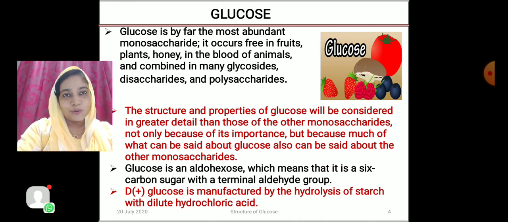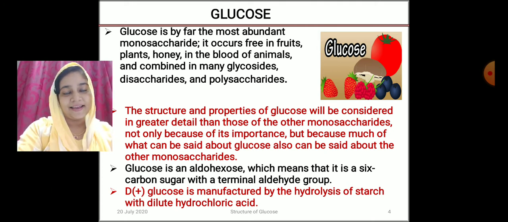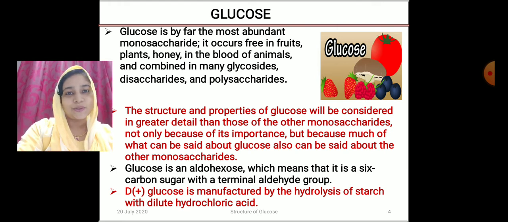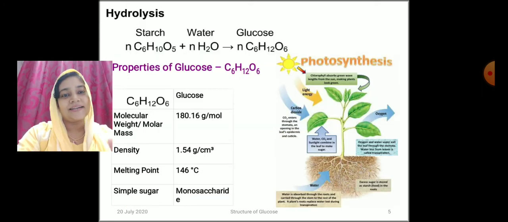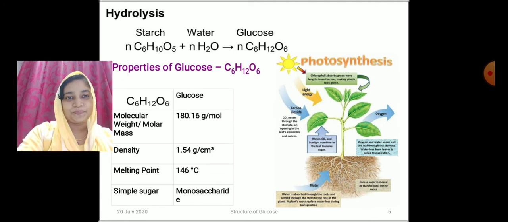As we all know, glucose is by far the most abundant monosaccharide. Why is it said to be monosaccharide? Because it cannot be hydrolyzed further and it occurs free in fruits, plants, honey and also in the blood of animals and combined in many glycosides, disaccharides and polysaccharides. D plus glucose is manufactured by the hydrolysis of starch with dilute hydrochloric acid.